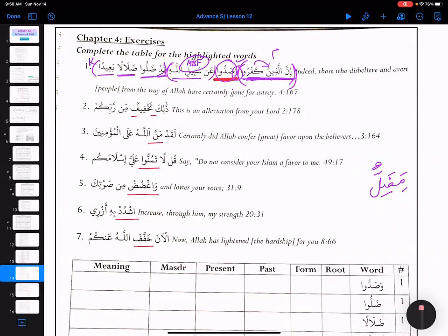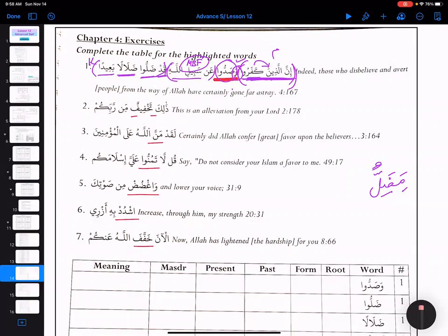Yumannu, because we are doing majhul. Then mannan, fahuwa manun. Then maf'ulun, mamnunun. We say mamnun, right? Mamnun, like mamnun mashkur.